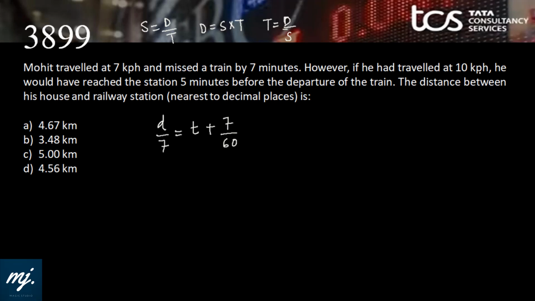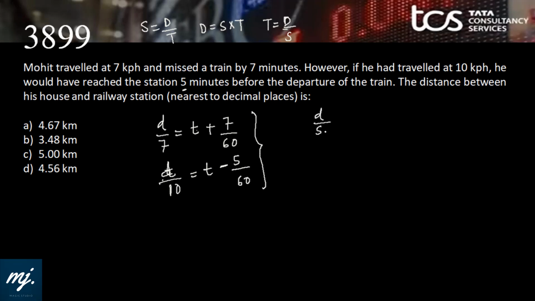However, if he traveled at 10 kph, that means if he is increasing his speed, obviously now the time taken would be d by 10, which would be less than the previous time. He would have reached the station 5 minutes before the departure of the train. That means he was supposed to reach by t. He was supposed to take t time, but he is reaching there 5 minutes before the departure. Now the total time taken is t minus 5 by 60. Bingo. We can see that there are two variables, but this t and t will cancel out if we subtract these two equations. Okay. So how this formula can be derived in these kind of questions?